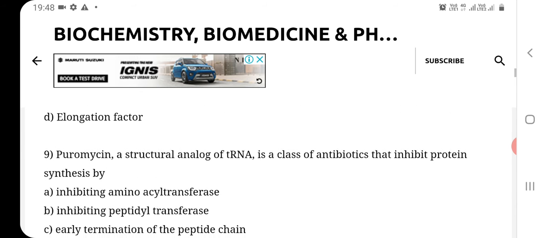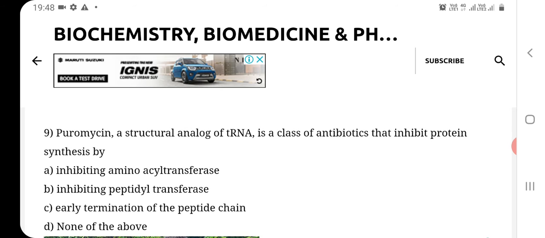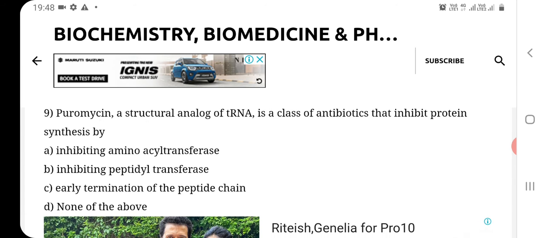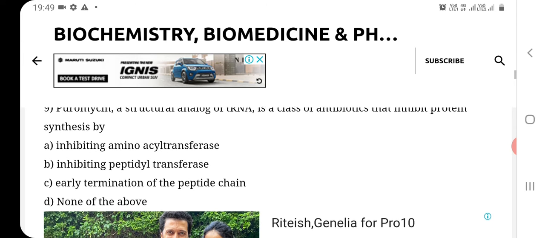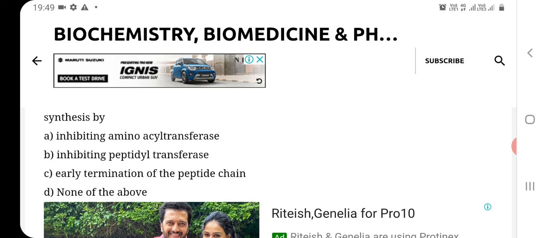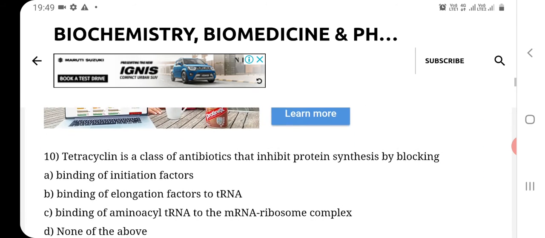Now question number 9. Puromycin, which is a structural analog of tRNA, is a class of antibiotics that inhibit protein synthesis by: option A, inhibiting amino acid transferase; option B, inhibiting peptidyl transferase; option C, early termination of the peptide chain; and option D, none of the above. So the correct answer of this question is C option, and it is early termination of the peptide chain.